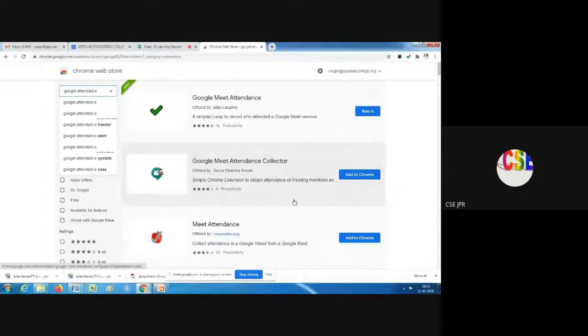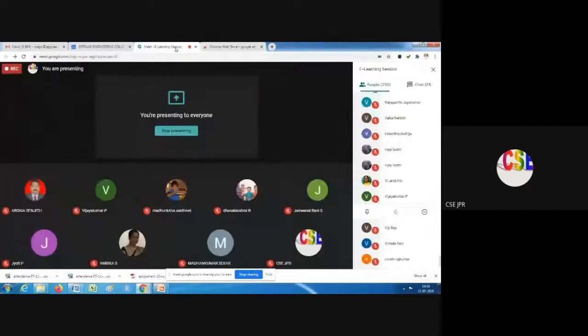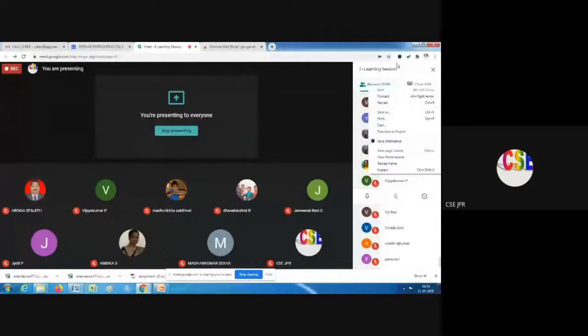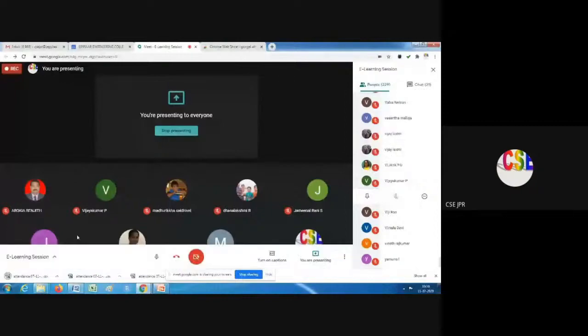This app I have already added, so it is showing the rate option and is not asking to add it to Chrome. Once we add it, we can make use of it: we can right click and save attendance. That is the symbol standing over there, the same symbol for the Google Meet attendance. If I click save attendance, it will be downloaded as an Excel file, so we can make use of it.